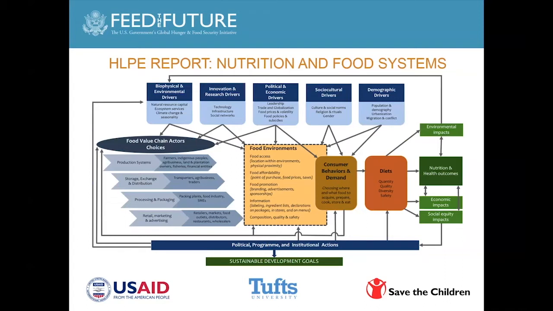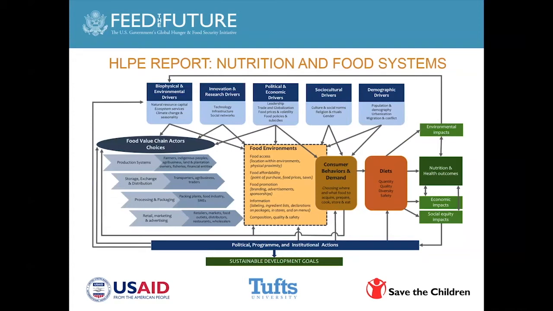Maximizing nutrition effect or input might involve eliminating aflatoxin contamination. You'd have a different point of entry at the processing and packaging level. So you maximize nutrition input and you minimize nutrition coming out of the system. For example, storage, exchange, and distribution, minimizing post-harvest losses makes a contribution to nutrition.